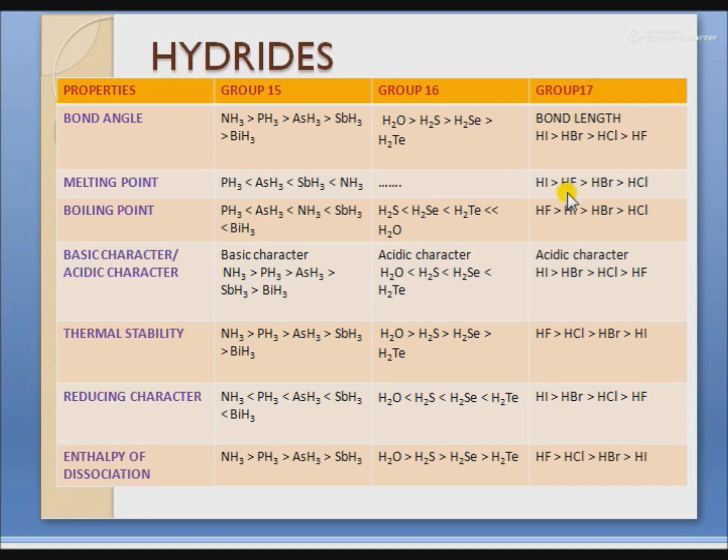But hydrogen fluoride coming next to hydrogen iodide in this decreasing order is due to hydrogen bonding, because hydrogen bonds are strong bonds. That's why its melting point is just after hydrogen iodide.